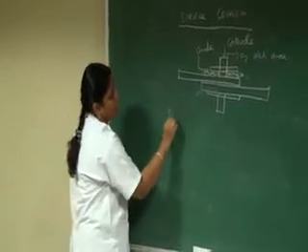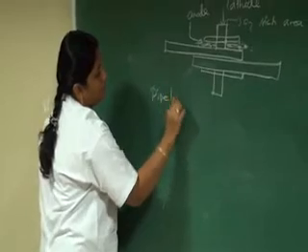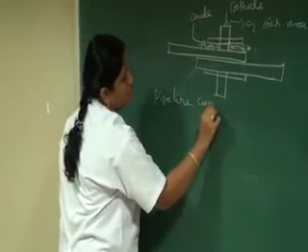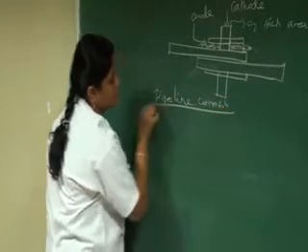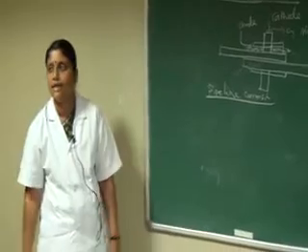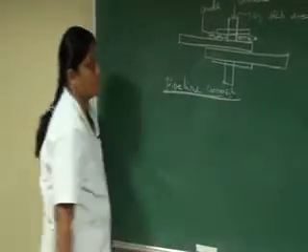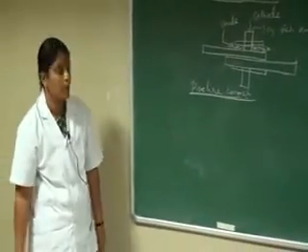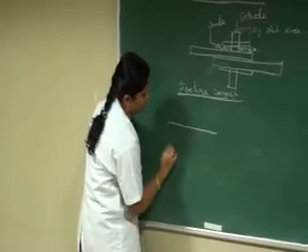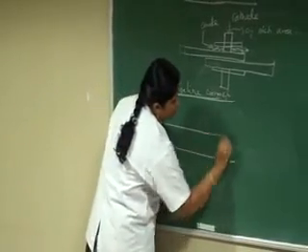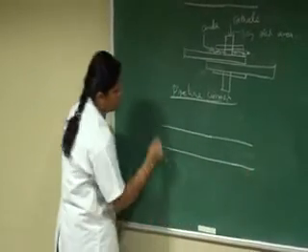And another one is pipeline corrosion. Consider a buried pipeline immersed in two types of soil.